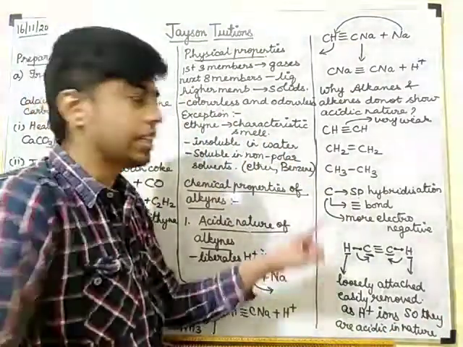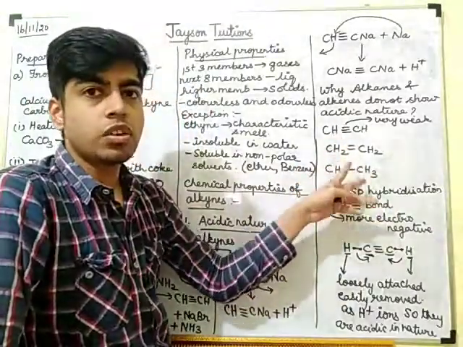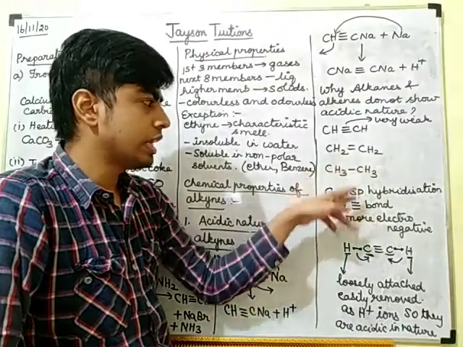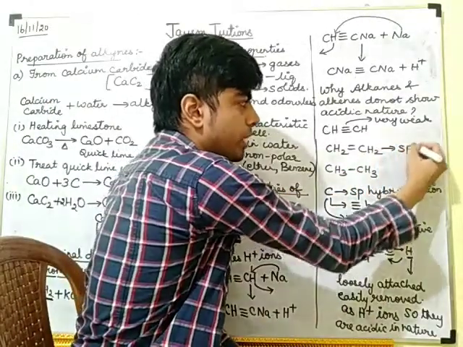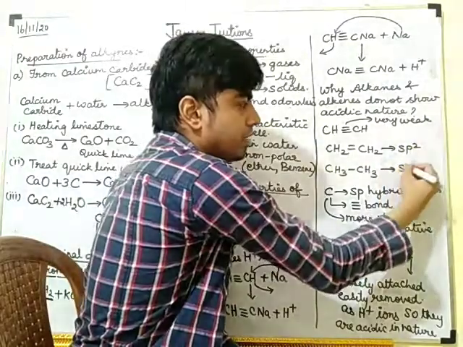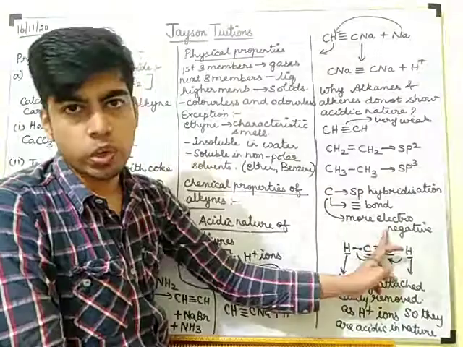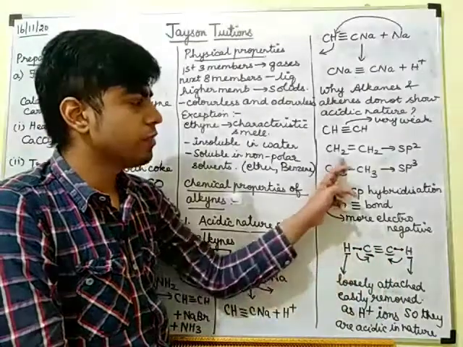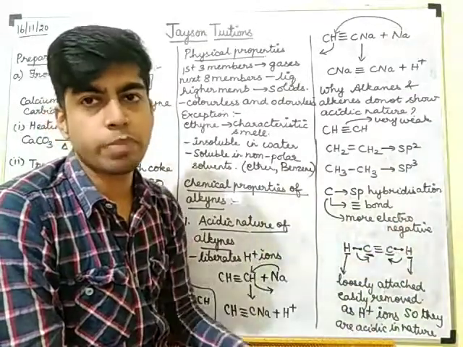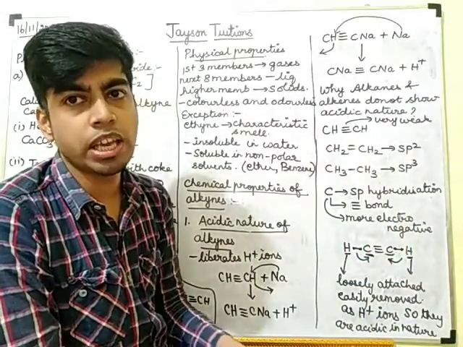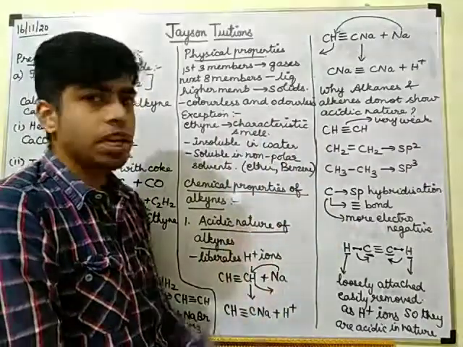Understood? But in the case of alkenes and alkanes, the bond is very strong. It is not sp hybridized. Here it is sp2 hybridized, and here it is sp3 hybridized. So the carbon will not be electronegative, the hydrogen will not be loosely attached, so it cannot release H plus ions and cannot behave as an acid. Understood? That was the first chemical property.